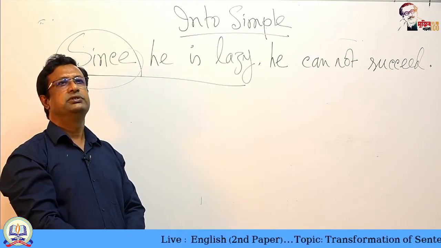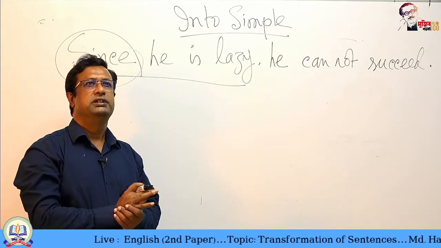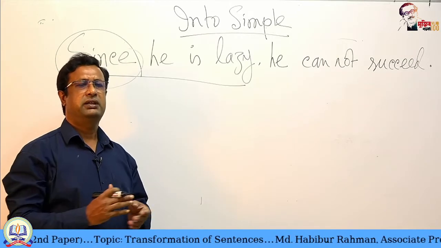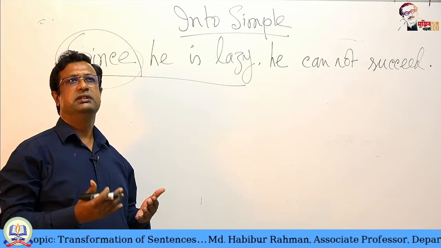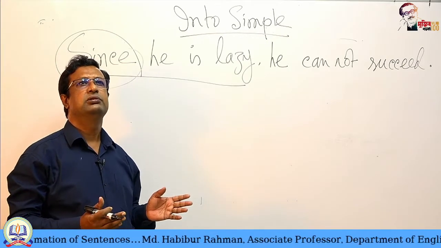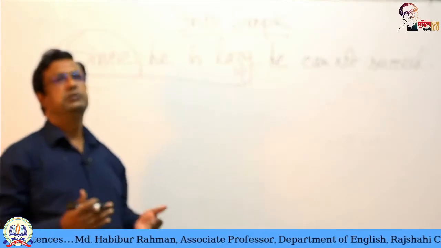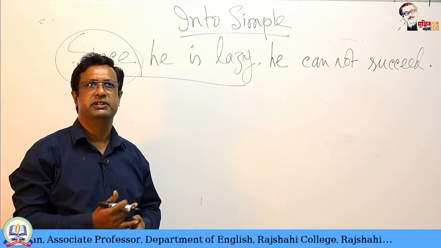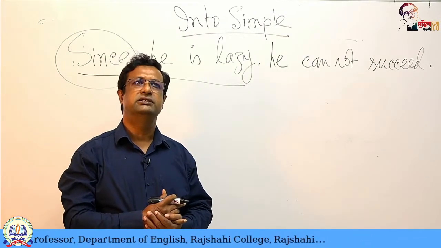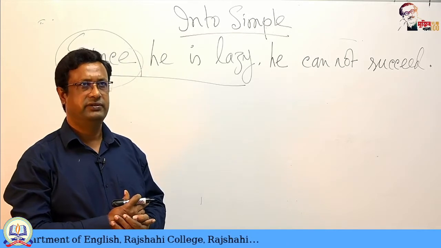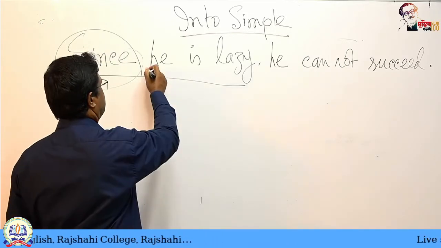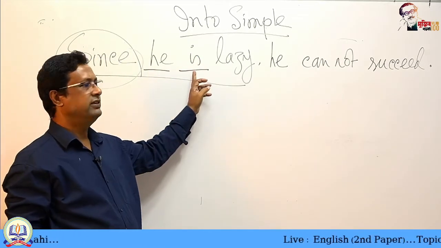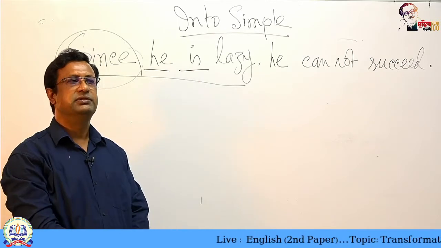What is that? We have to destroy a clause. That is, we have to make a subject invalid. We will either eliminate this or we will change this into possessive or objective form so that it may not be a subject. Another is we have to change or eliminate the finite verb. So we have to work with this he, with this is. This is subject, this is finite verb, and we have to do something with this.